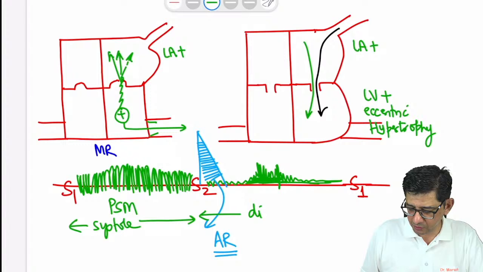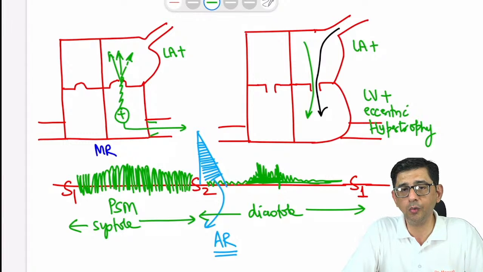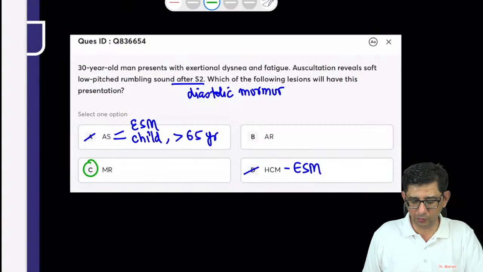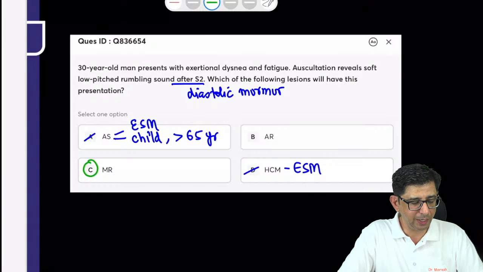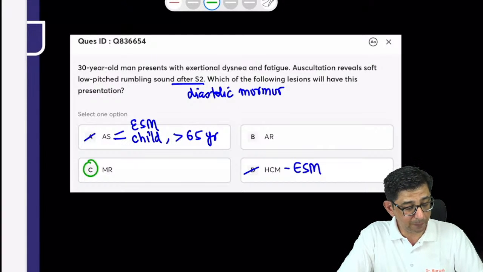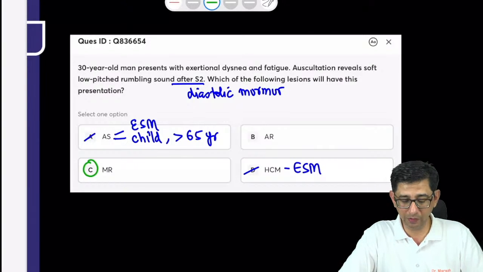And then during the phase of diastole, in the second diagram, you can see that a rumbling sound has been created. So I think that now it is sorted, and the correct answer for this one is option number C. So work it out, guys, work it out. In the exam, in MS there is absolutely definitely a loud opening snap which is present, which is not given in this case.